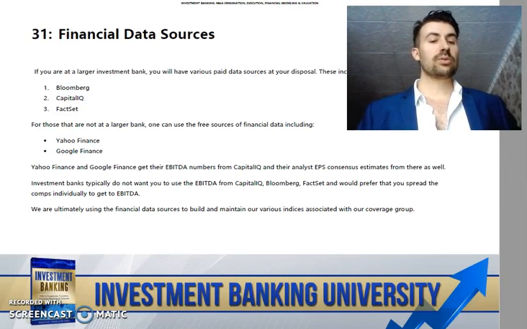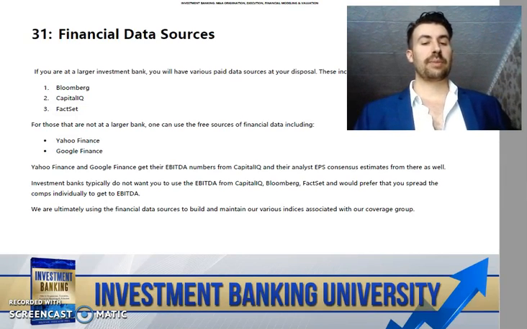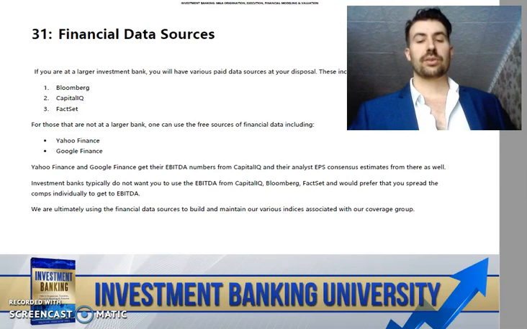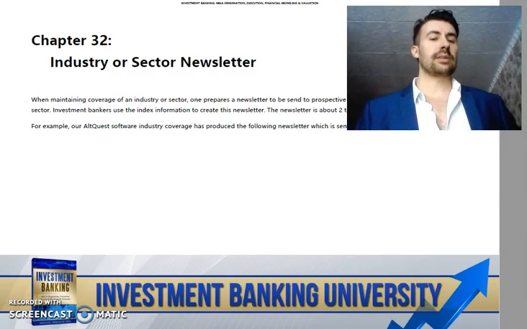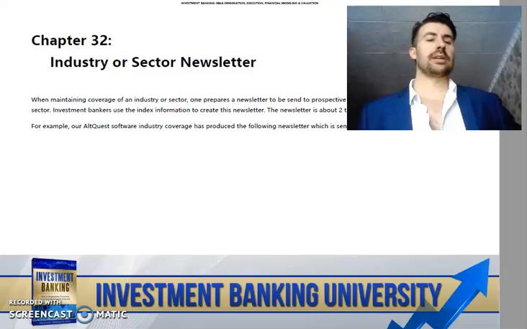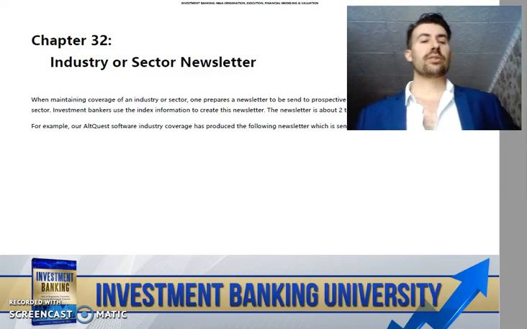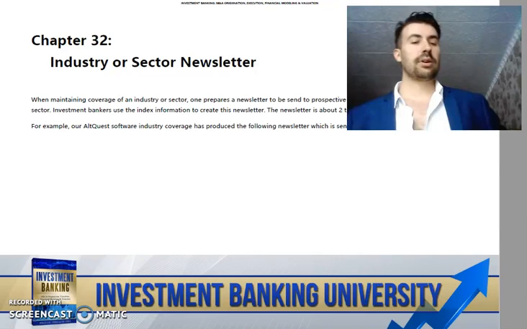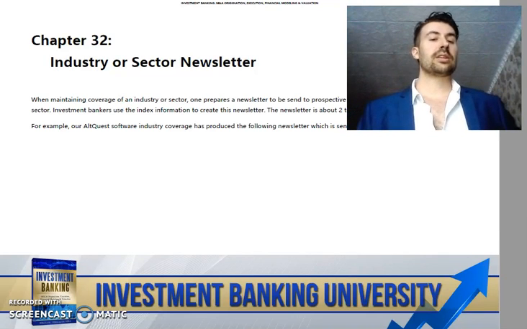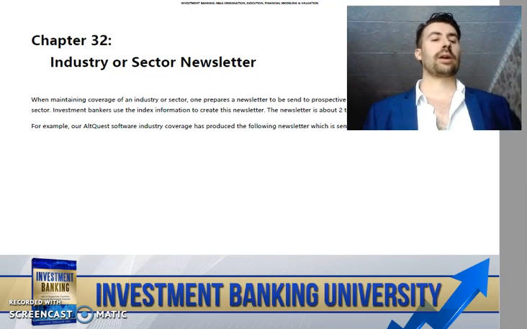We are ultimately using the financial data sources to build and maintain our various indices associated with our coverage group, as we talked about. And so we're taking these indices that we maintain and track changes in, and we're actually going to be pulling information from there and sharing those with particular targets to give them information to advise them on strategic alternatives. That information is typically put in deliverables such as an industry sector newsletter or industry sector report, and that's what we're going to be talking about right now.